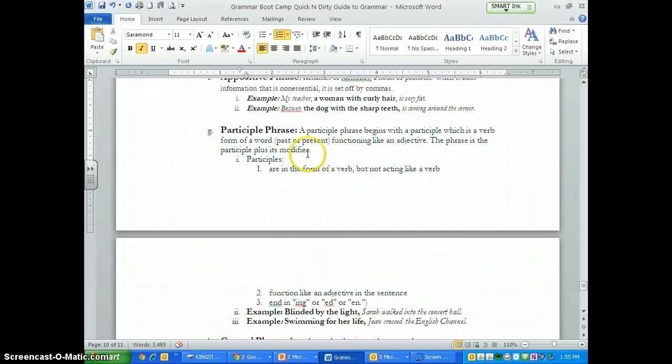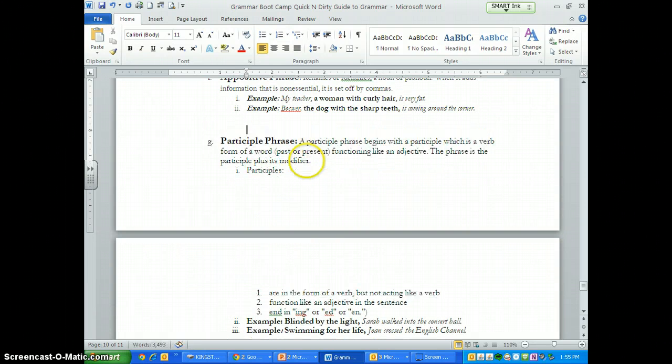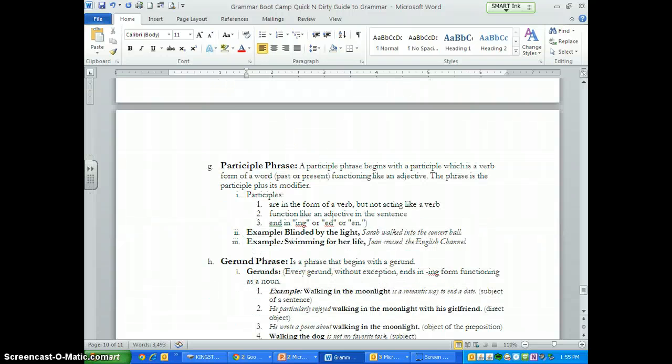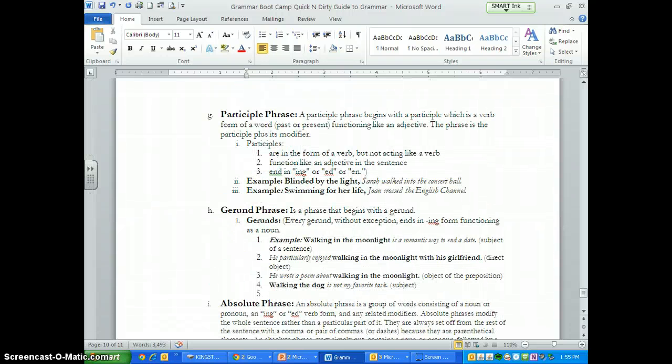Okay, now we're going to look at participles and gerunds. I'm going to put them on the same page so you can look at them together. This is probably the most confusing part of phrases, because participle phrases and gerunds both end in ing, and can be confusing. So let's start with the participle.